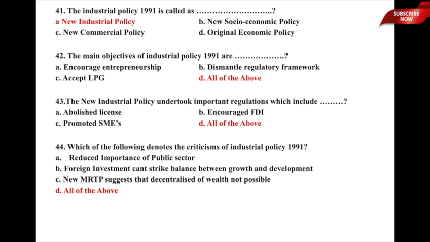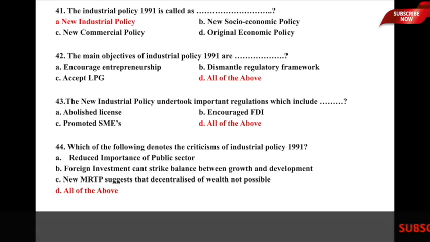The new industrial policy undertook important regulations which include dash. A, abolishing licensing system, B, encouragement of foreign direct investment, C, promotion of small and medium enterprise, and D, all of the above. So, here the new industrial policy undertook important regulations in the form of abolishing licensing mechanism, encouragement of foreign direct investment, and promotion of small and medium enterprise, or MSME, micro, small, medium enterprise. So, option D, all of the above, is the correct answer to this question. Let us now move to the next one.